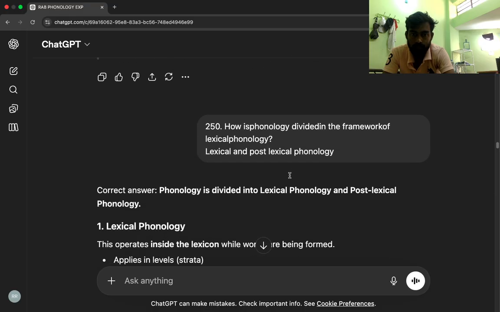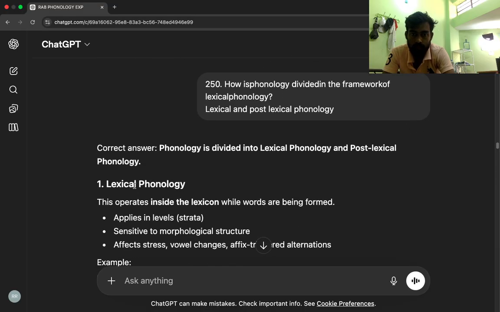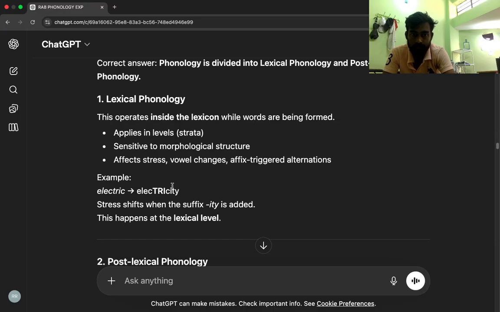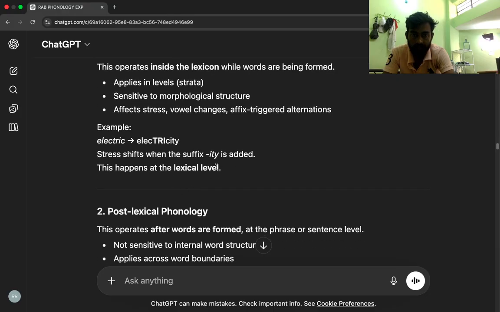Correct answer: phonology is divided into lexical phonology and post-lexical phonology. 1. Lexical phonology. This operates inside the lexicon while words are being formed. It applies in levels, strata, and is sensitive to morphological structure: affix, stress, vowel changes, affix-triggered alternations. Example: electricity. Stress shifts when the suffix -ity is added. This happens at the lexical level.